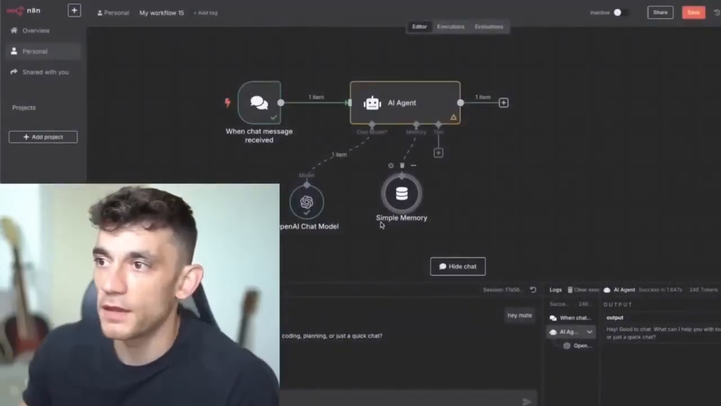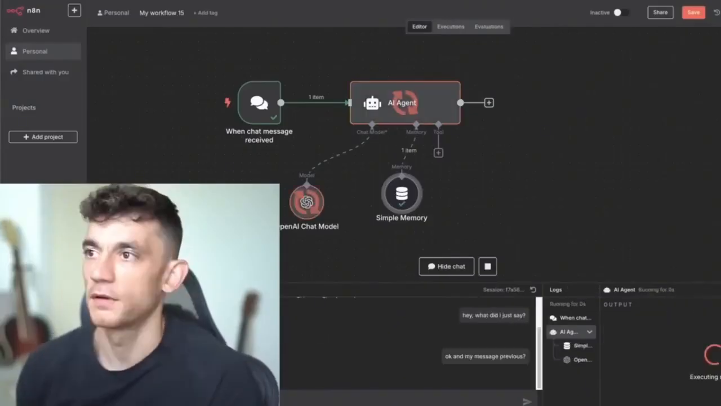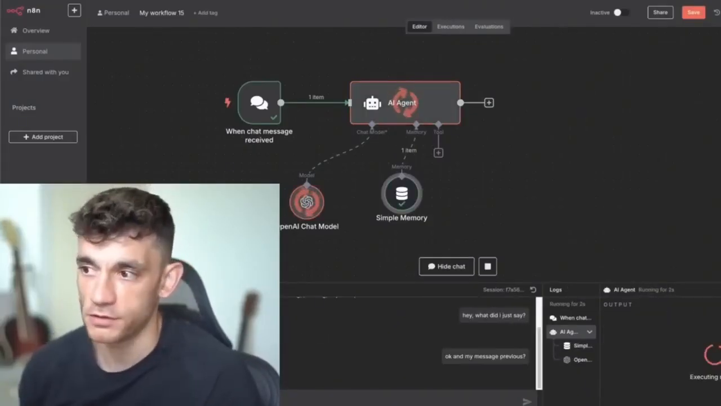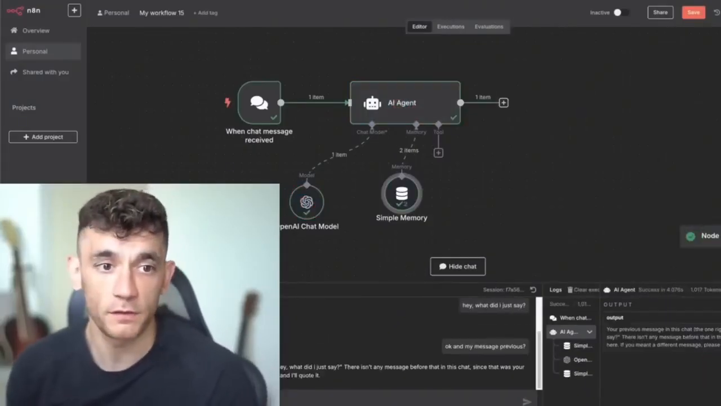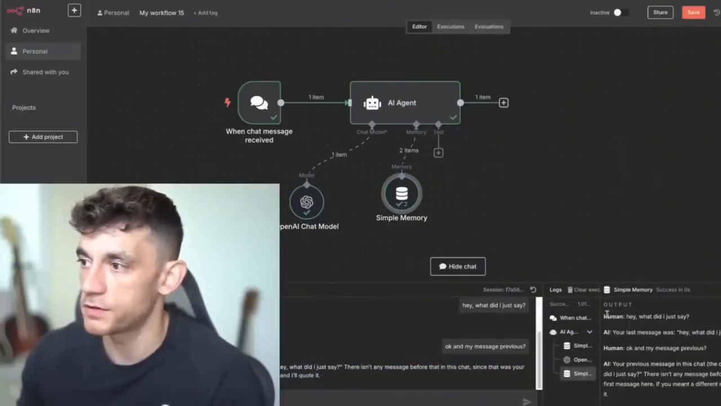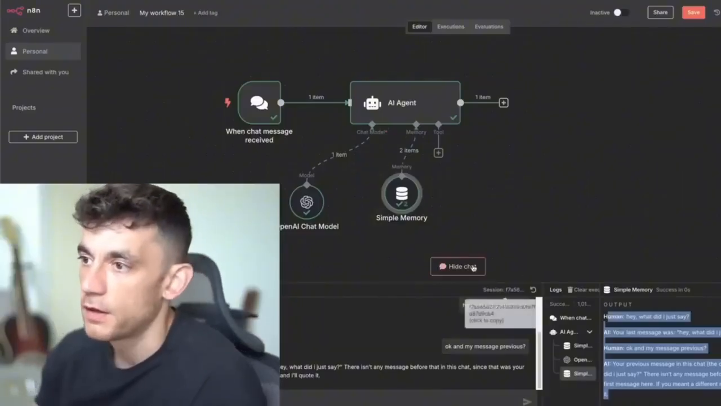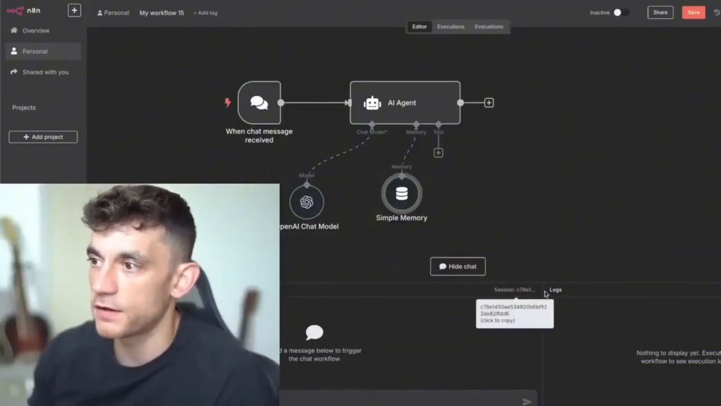If we put 20 here and say, hey, what did I just say? Now it's going to use the simple memory feature and it will remember previous examples. It's used the simple memory section here, as you can see. It's running through the chat and using the simple memory to do that. If you want to clear this chat, just click on refresh here.